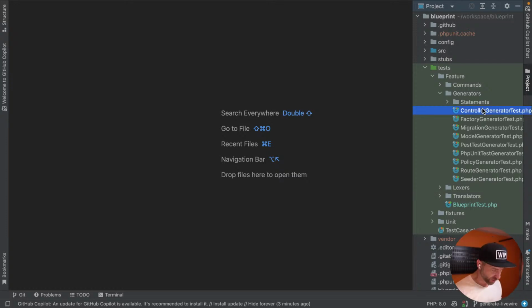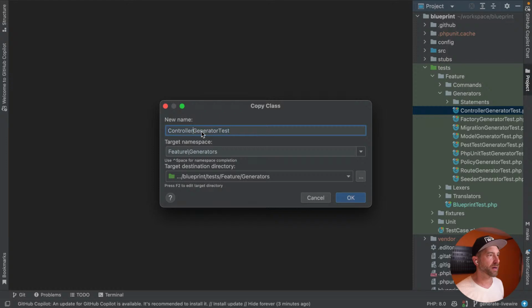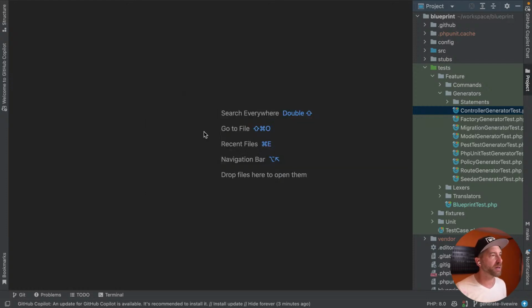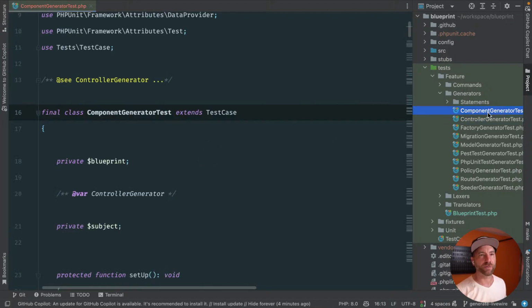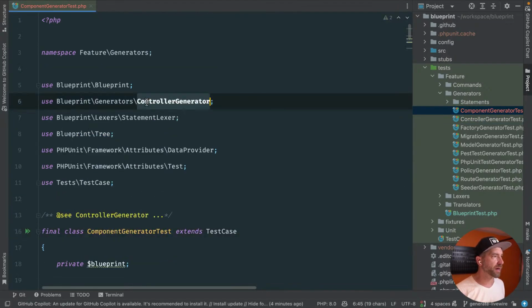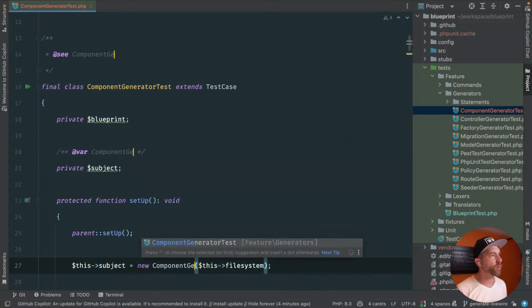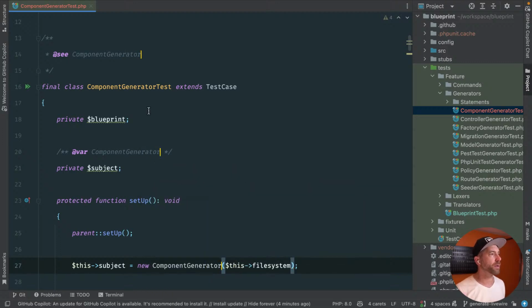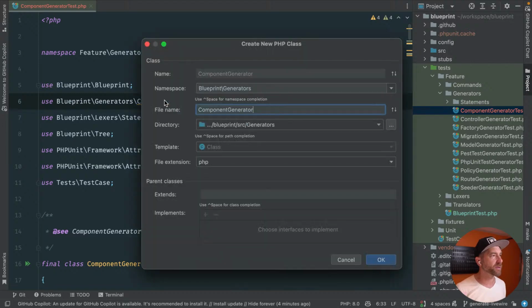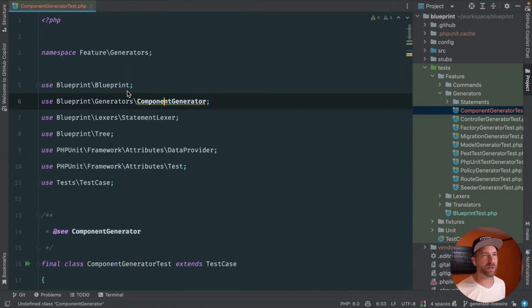So, as we've been doing before, this is much like a controller. Generating a Livewire component is effectively the same as generating a controller because it's just Livewire handling the request lifecycle. It generates a view, these types of things. So I think let's just continue our pattern of copying controller stuff and making one for component. And then let's rename everywhere in here that we use controller generator and call it component generator. All right, and then of course we're going to need to make that. So let's create that. And for now, we'll just leave this empty. We'll start driving this out.